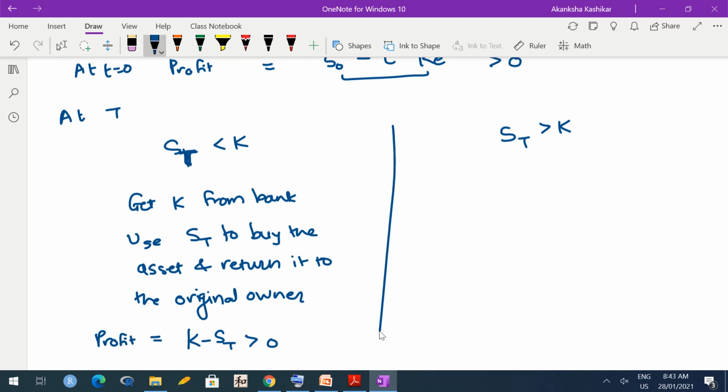Okay. What happens if ST is greater than K? If the market price of the asset is greater than K, then you exercise the option. So in the earlier scenario, option is not exercised, because anyway you are getting things in the market at a smaller price. Here option will be exercised.